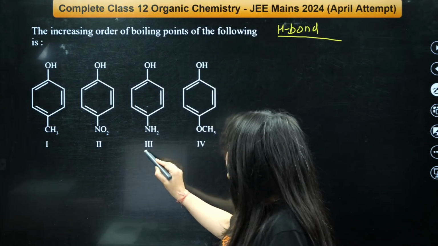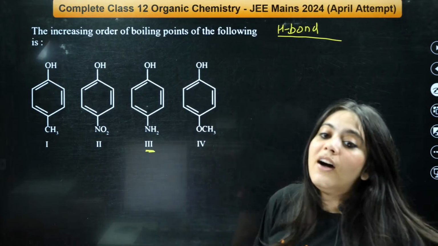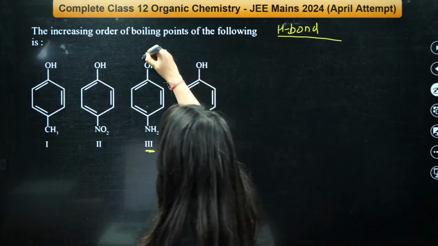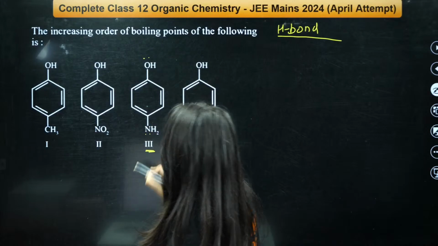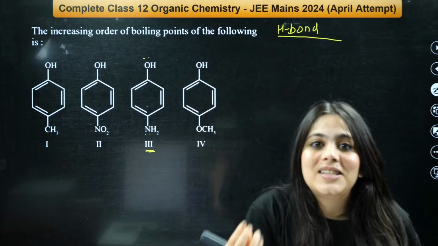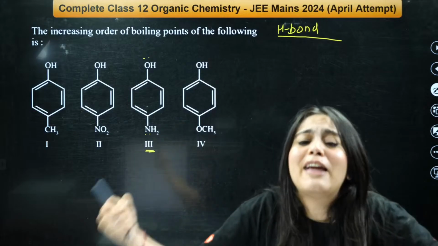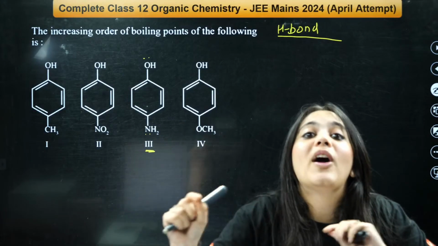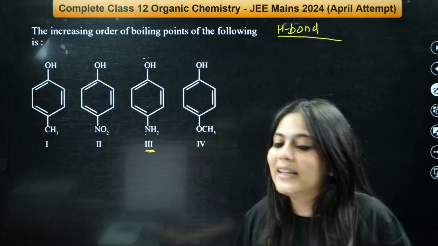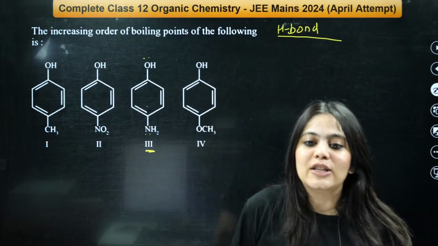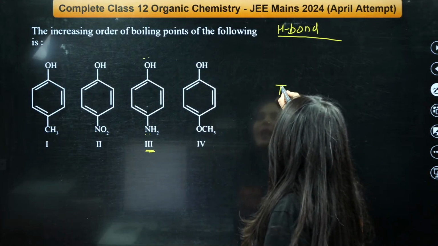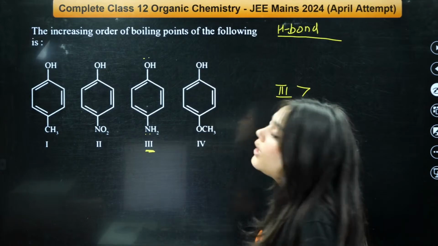Here, can you see the third option over here? It has the OH group and the NH2 group, right? The OH and the NH2 both are very, very strong H bonding candidates. Remember that thing. Hence, the highest boiling point will be of third.